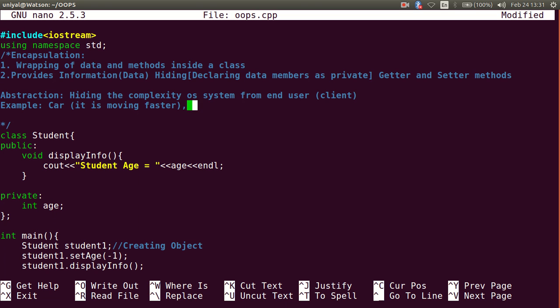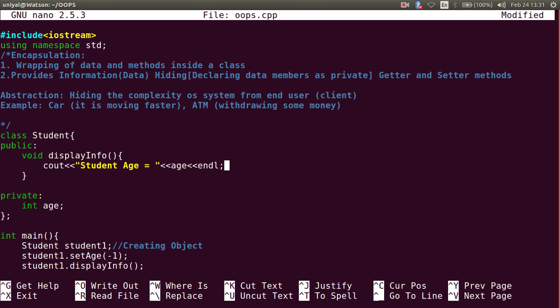This is not the task of the user. Similarly, when you are withdrawing money from an ATM, you don't get inside the ATM and see how the cash is dispensing. All these things are abstraction. So how are we going to achieve this in programming? I will give a few examples here.